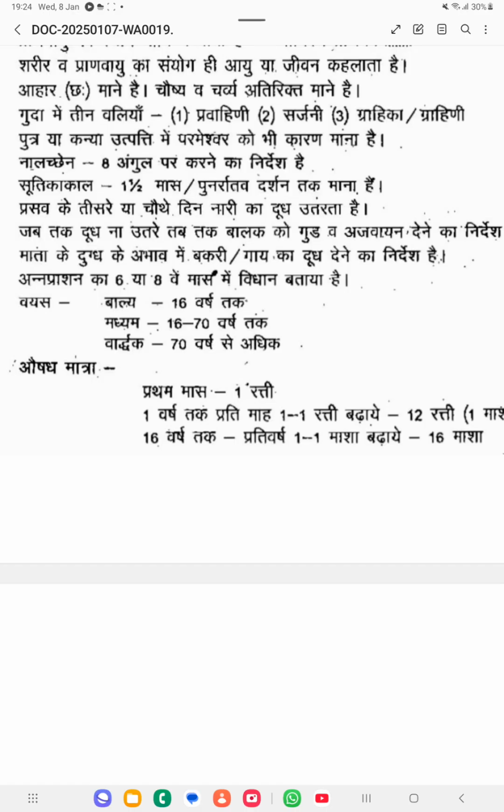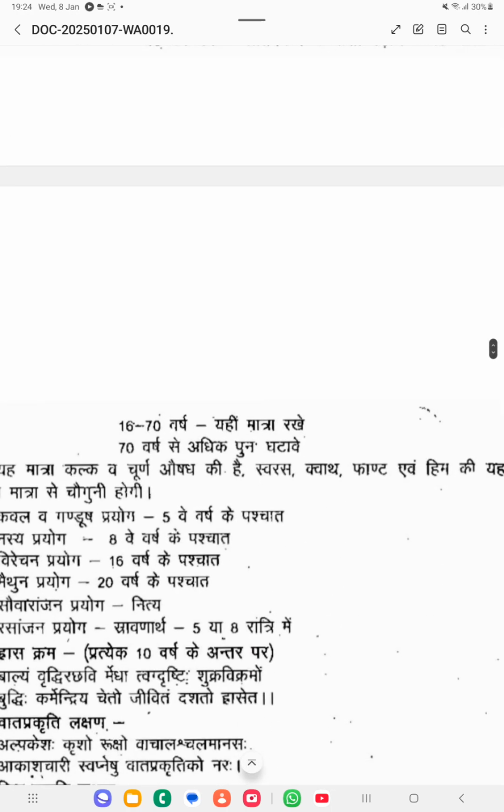So for the first month it will be 1 reti, then until 1 year you have to increase 1 reti per month, so it will become 12 reti, which is 1 masha. Then every year you have to increase 1 masha. So when the child reaches 16 years, it will become 16 masha.